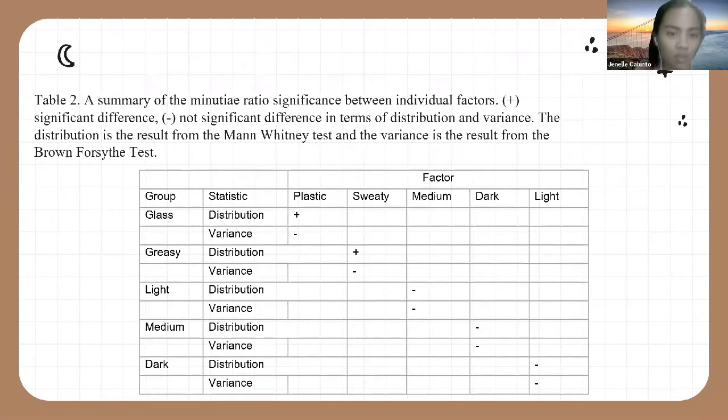For the tests by individual factors, it was found that prints that were deposited on the plastic substrate had significantly higher average Minutiae ratio than those that were deposited on glass. This is an indication that a higher number of the prints' Minutiae survived throughout the passage of time in the plastic substrate than in glass. But looking at the variance of the average Minutiae for the substrates also, it shows that there is no significant difference between the two, meaning the two numbers changed at roughly the same pace.